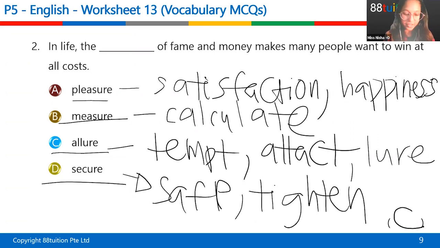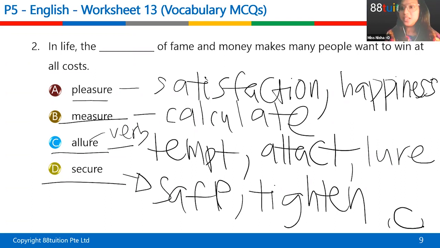Ziren, can you try again? Is it C? Yes, very good. So the answer is C. Sorry, I said wrongly. I said some adjective. This is a verb, not adjective, okay? Because you're doing an action, you're tempting or attracting someone. So you're alluring someone to this place or that place, or you're tempting someone. So yes, it's C.